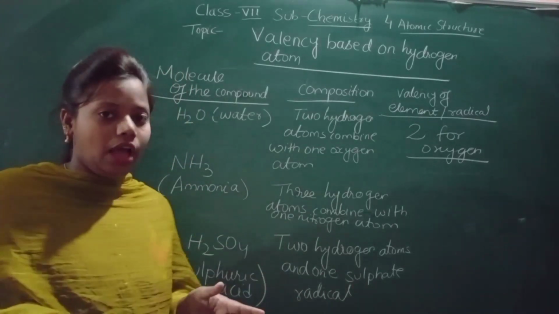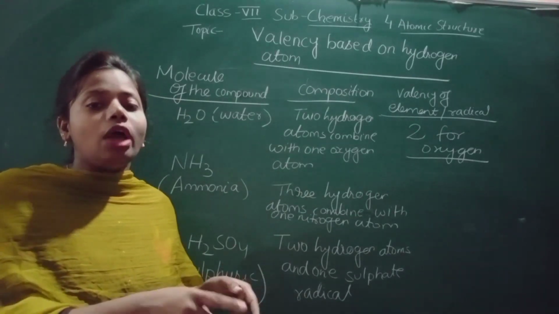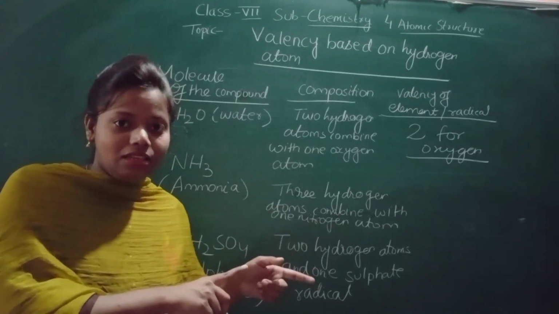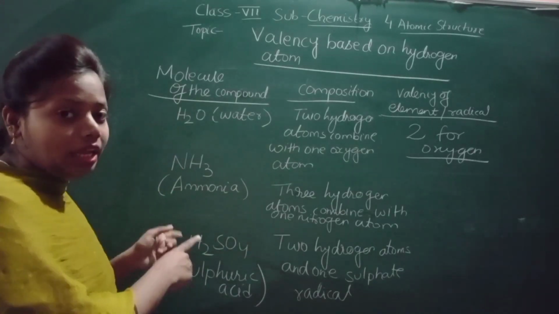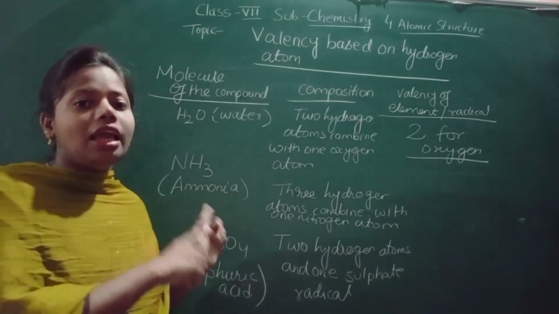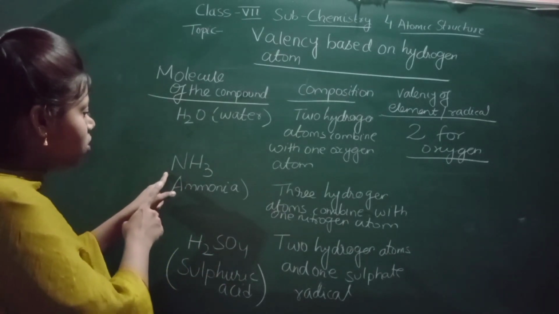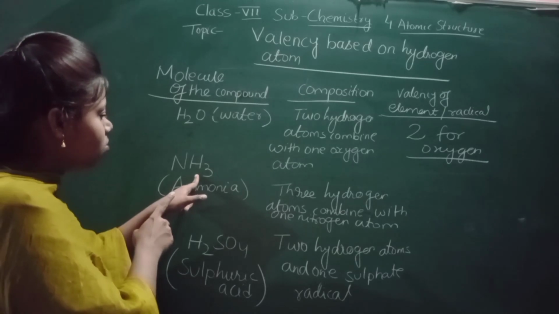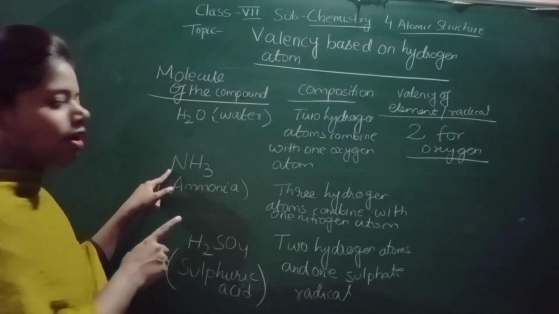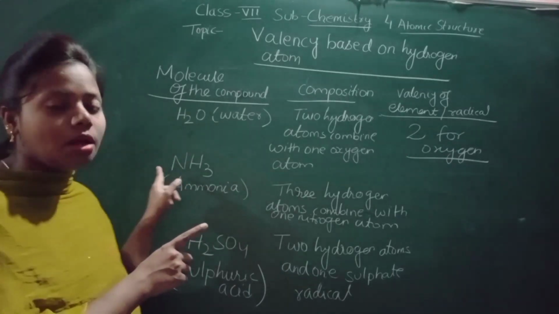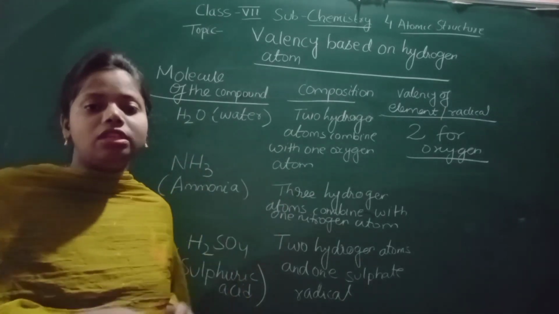This one is NH3, and this is ammonia. We know ammonium is a radical, NH4, but this one is ammonia, NH3. So here you can see that one nitrogen atom is there, and 3 hydrogen atoms are there. So 3 hydrogen atoms are combined with one nitrogen atom. How many hydrogen atoms are present? 3 hydrogen atoms are present.